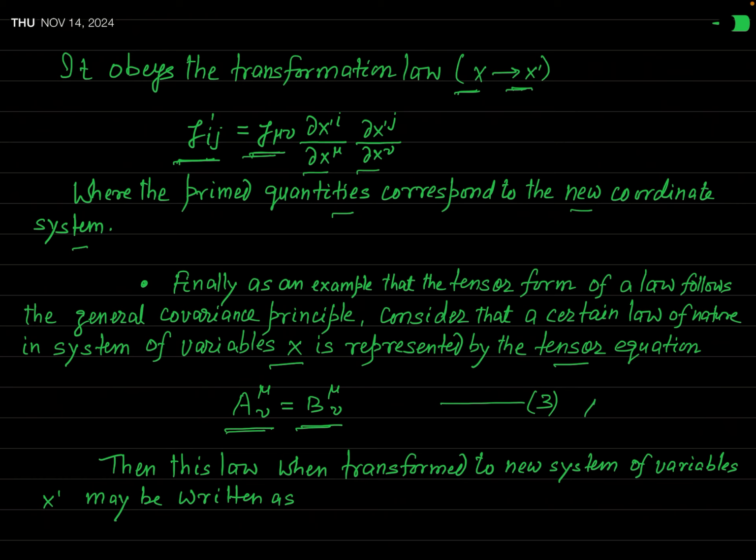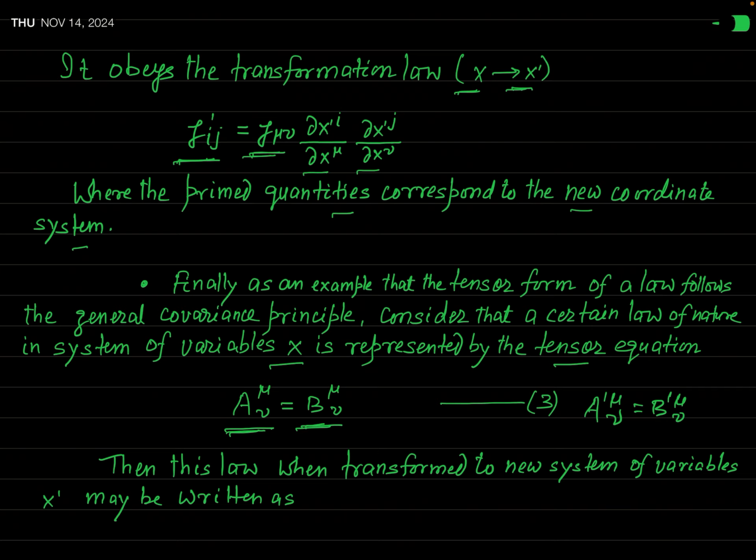It means we can say that a prime mu nu will be equal to b prime mu nu. But how can you prove this? Let us see. For this, we will look at the transformation equation for both of these tensors. Both are mixed tensors of second rank, you can see.